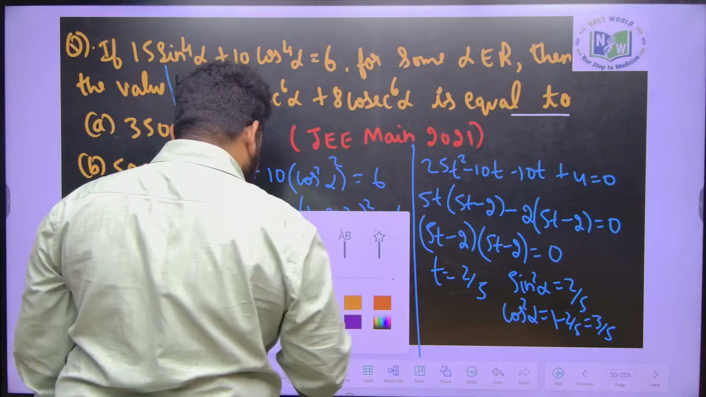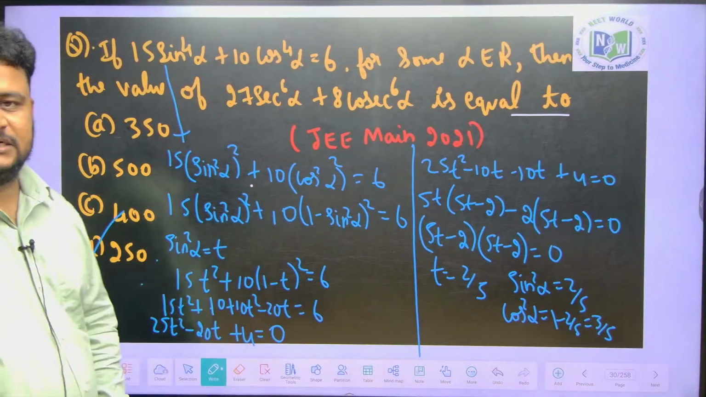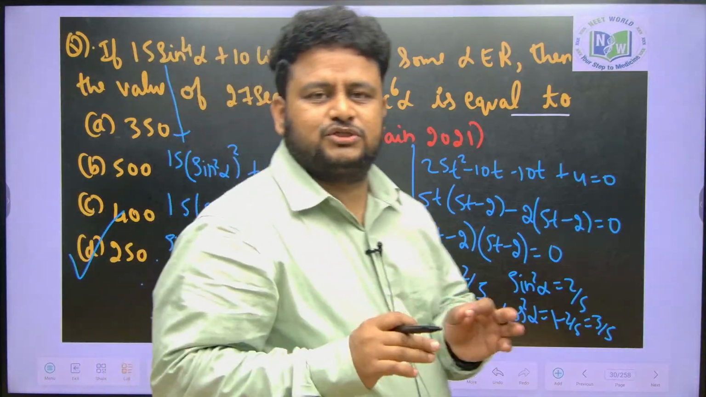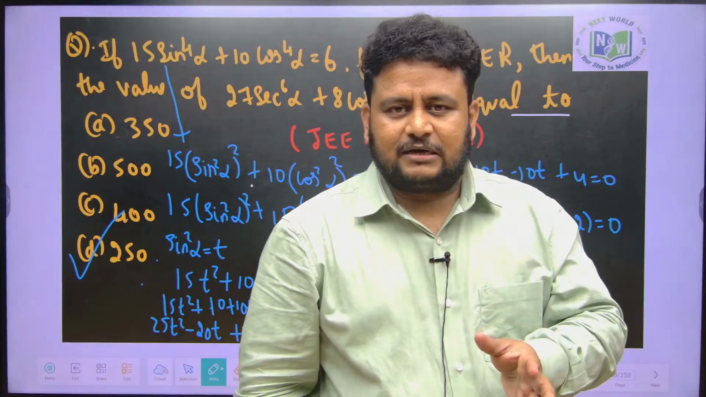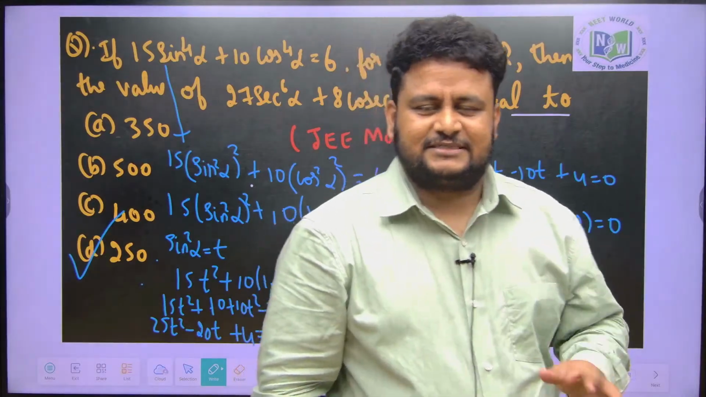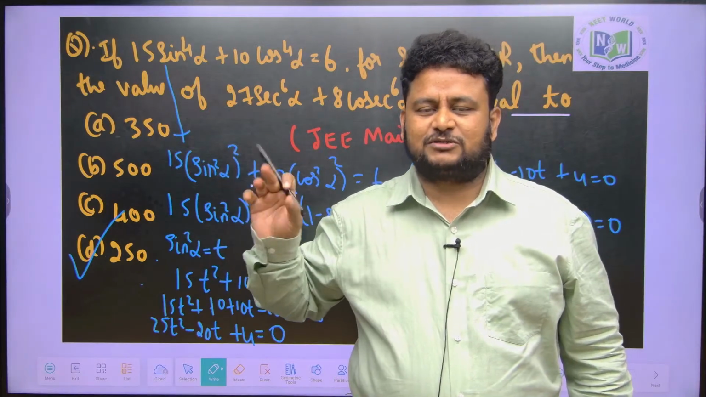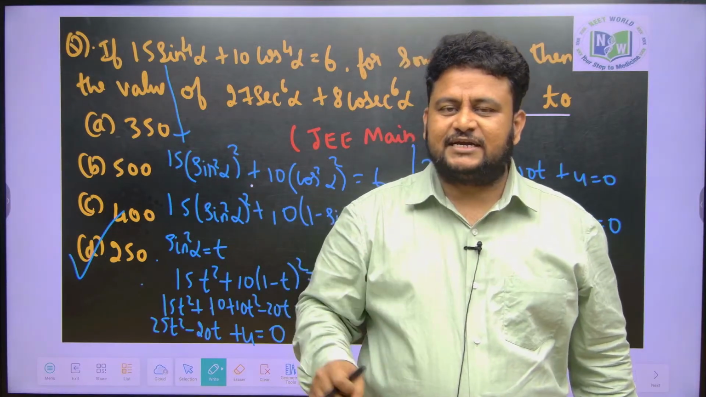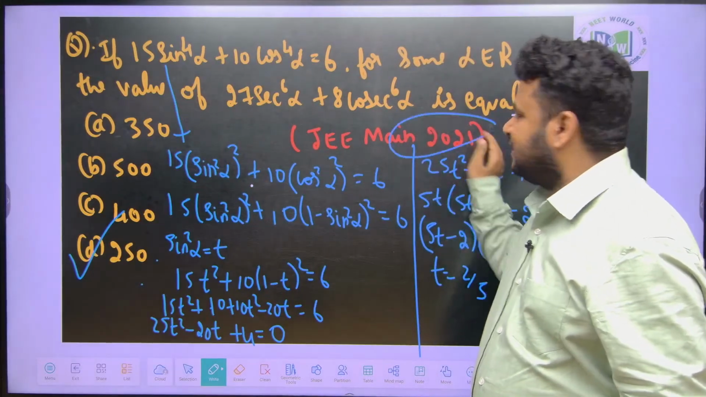So what is the answer to this question? 250, that is option D. So we just used the reciprocal relation between sin and cosecant, the reciprocal relation between cos and secant, and the first identity, sin square alpha plus cos square alpha equal to 1. Using that identity we were able to solve the question from JEE Mains 2021.